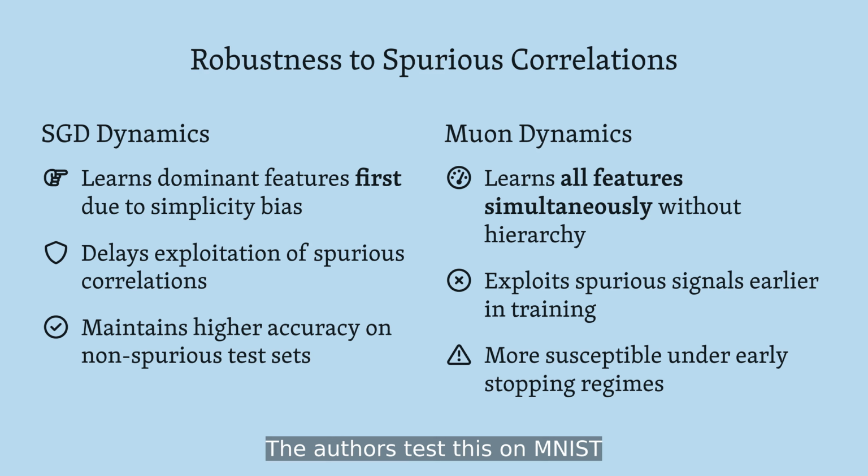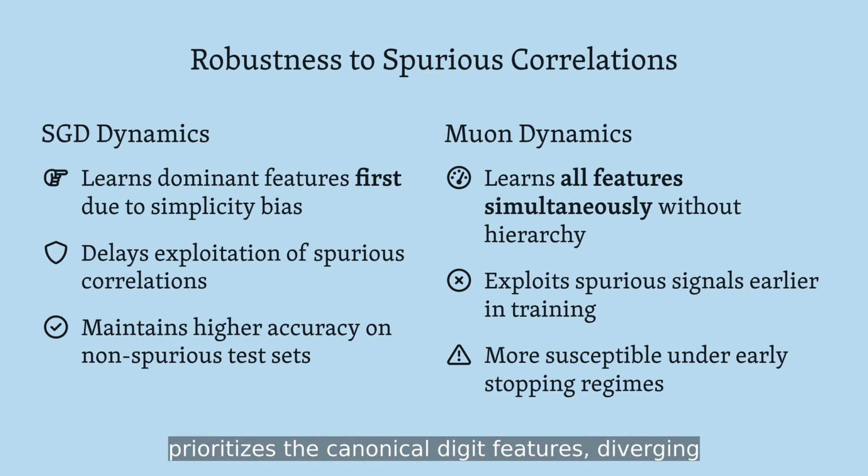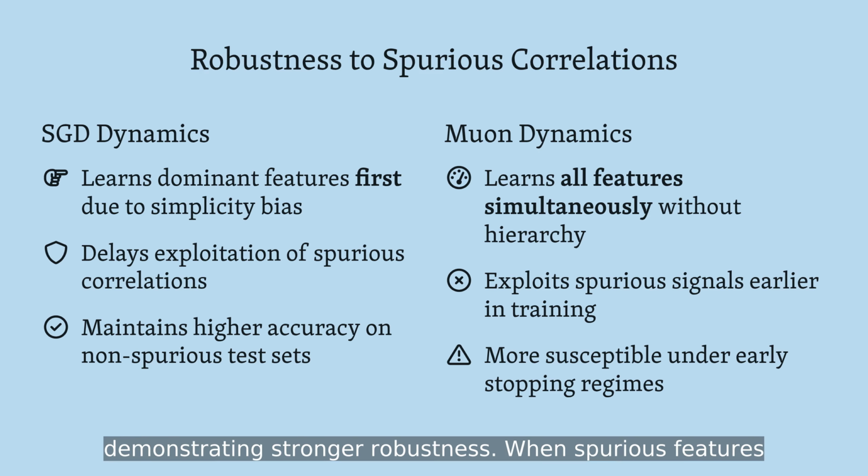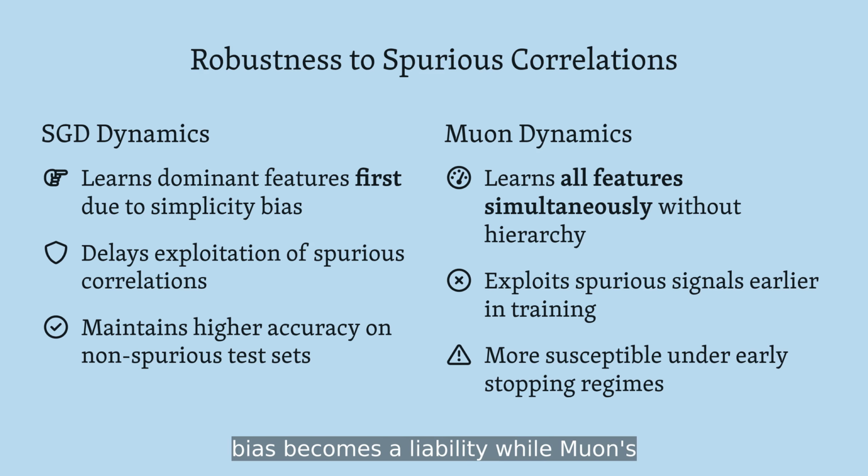The authors test this on MNIST with class-specific spurious pixels added. SGD prioritizes the canonical digit features, diverging to the spurious signal only late in training. Muon and Atom begin exploiting both signals immediately. Under moderate spurious correlation strength, SGD achieves higher peak accuracy on non-spurious test data, demonstrating stronger robustness. When spurious features dominate, however, the preferred solution flips. SGD's bias becomes a liability, while Muon's concurrent learning remains relatively stable.